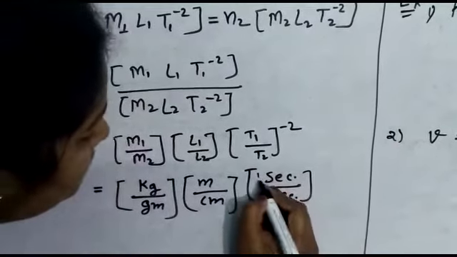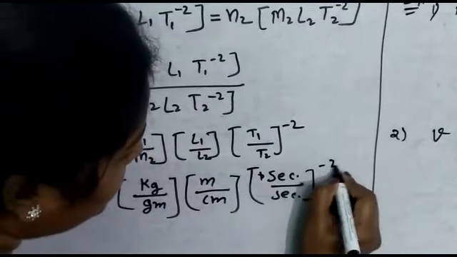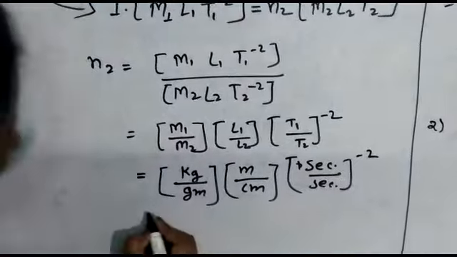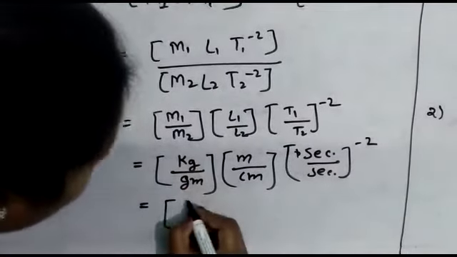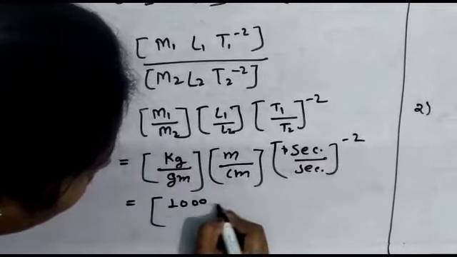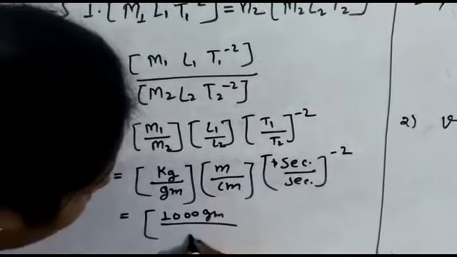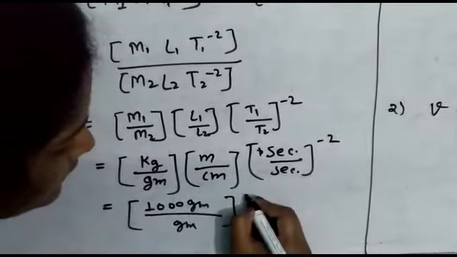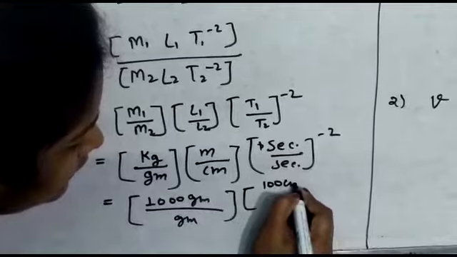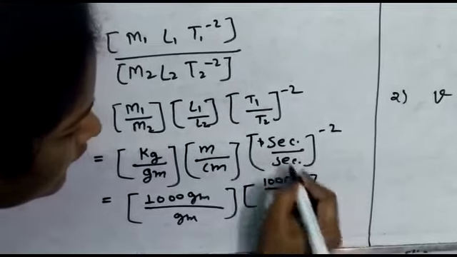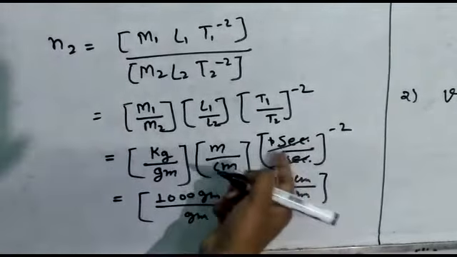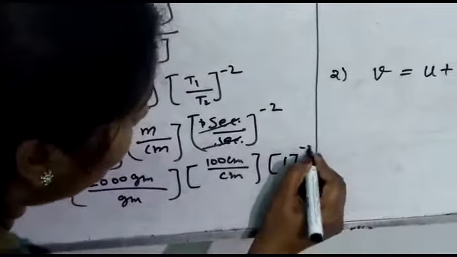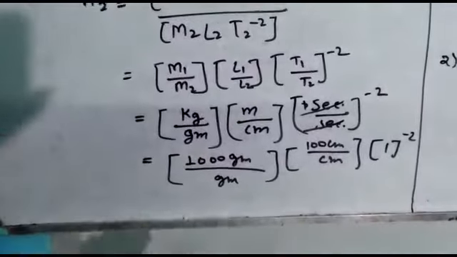So second to the power minus 2. We can write like this, 1 kg equals 1000 gram, and here 1 meter equals 100 centimeter, and we can cancel this, and 1 to the power minus 2, the value of this term is 1.